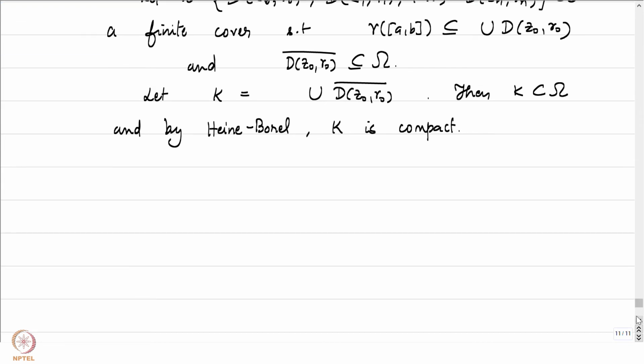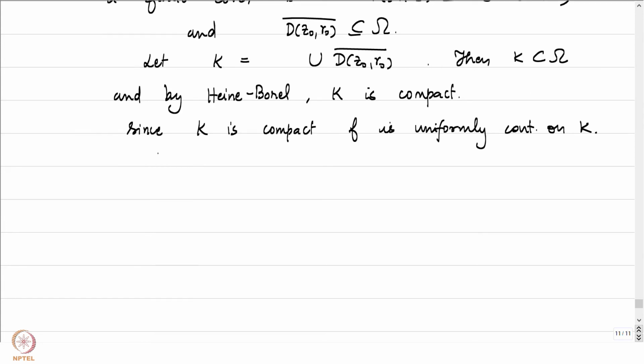The main idea was to ensure that f is uniformly continuous on K. Since K is compact, f is uniformly continuous on K.